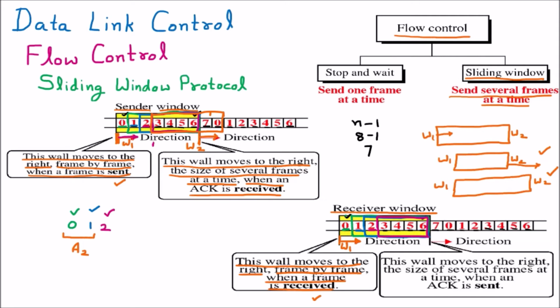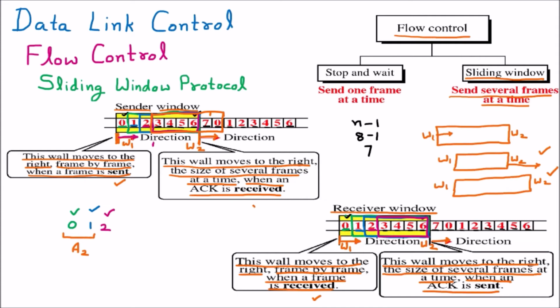Now we are talking about wall 2 of the receiver window. This wall also moved to the right direction. It can move several frames at a time, when an acknowledgement is sent. That is again the reverse of the sender window.